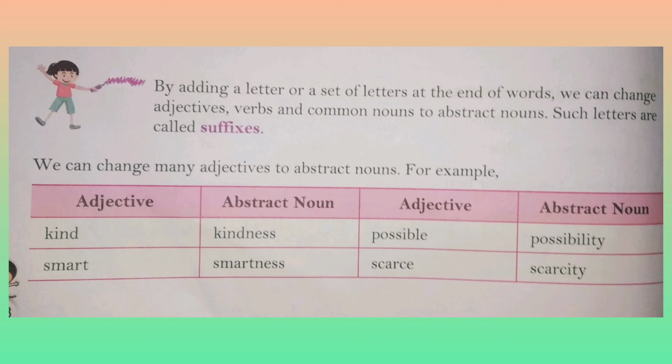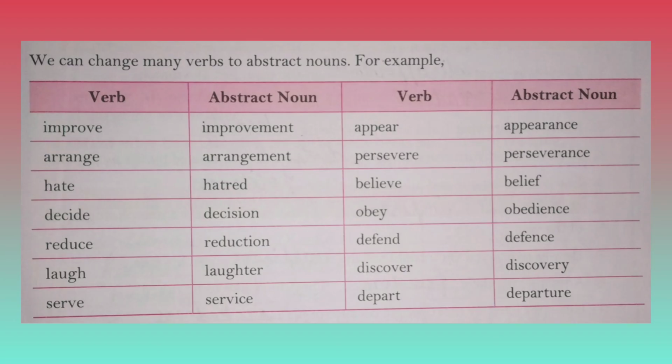Now look at these given examples. We can change many adjectives to abstract nouns. For example, kind, kindness, smart, smartness, possible, possibility, etc. We can also change many verbs to abstract nouns. For example, improve, improvement, arrange, arrangement, hate, hatred, etc. We can also change many common nouns to abstract nouns.